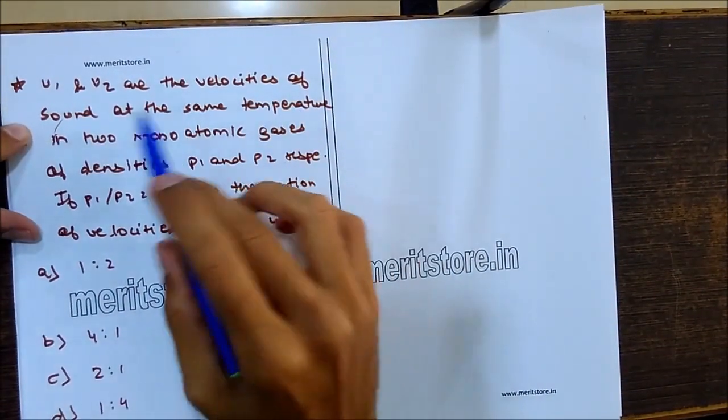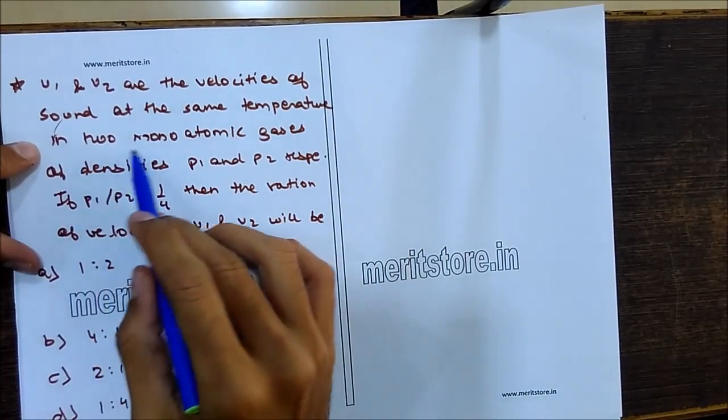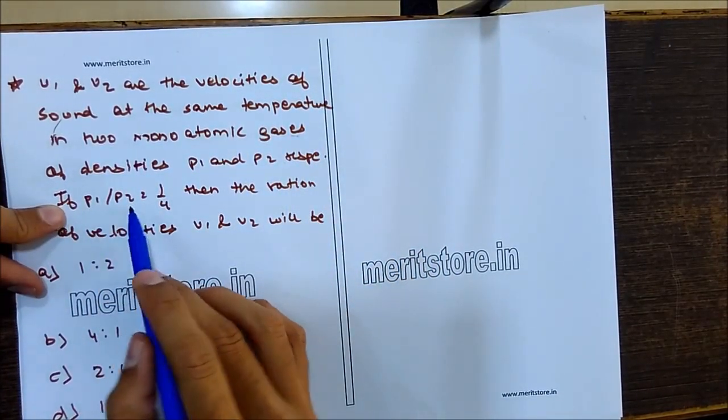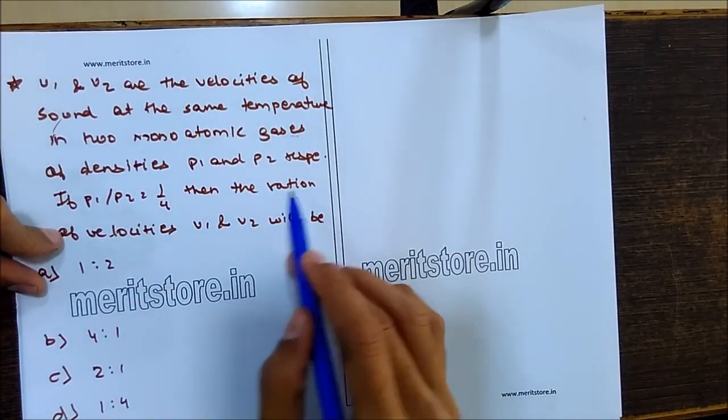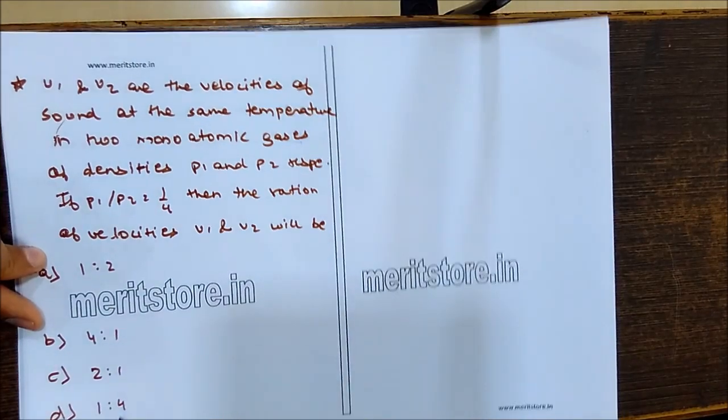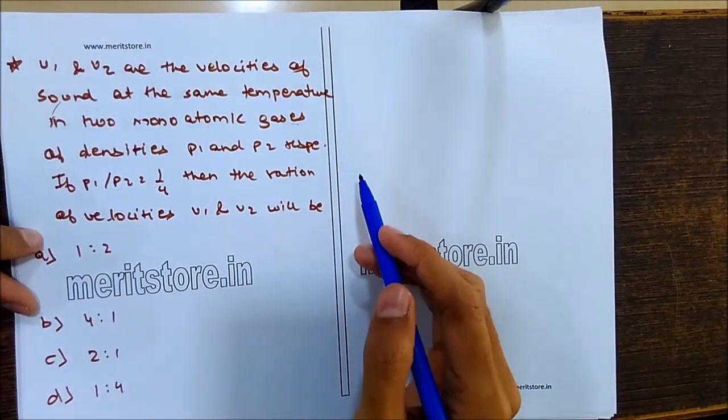If V1 and V2 are the velocities of sound at the same temperature in two monoatomic gases of densities ρ1 and ρ2 respectively, and ρ1 upon ρ2 is equal to 1 upon 4, then the ratio of the velocities V1 and V2 will be 1 is to 2, 4 is to 1, 2 is to 1 or 1 is to 4.